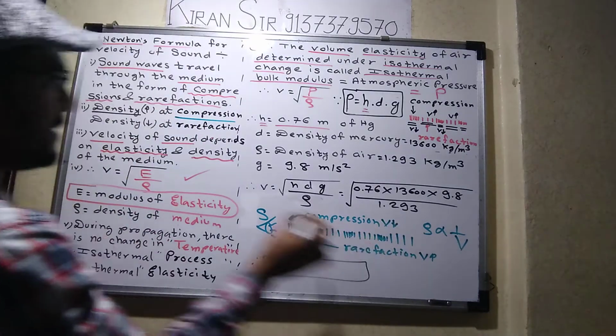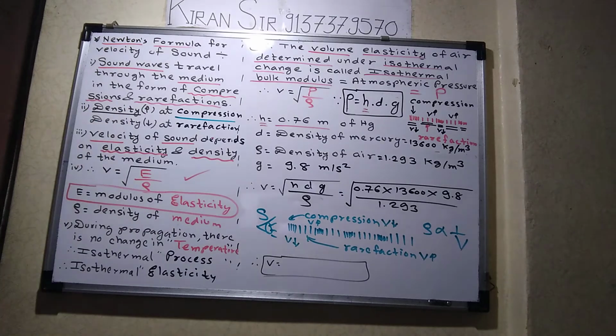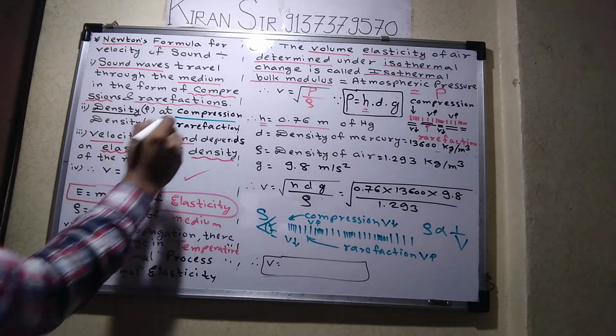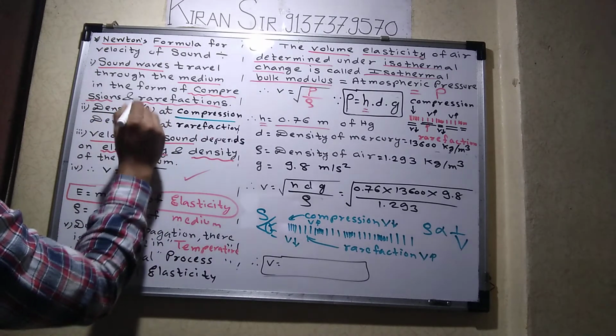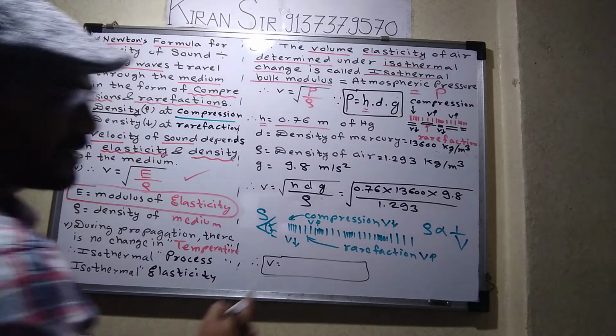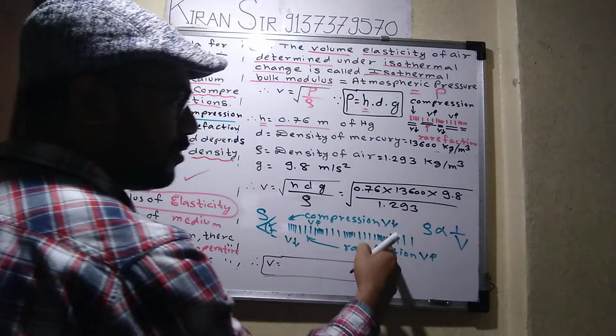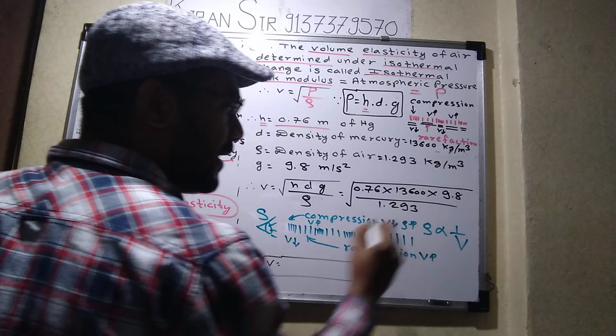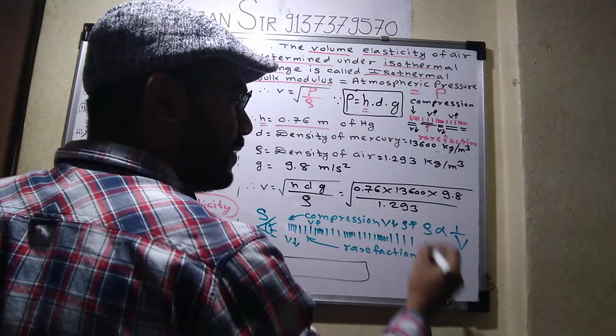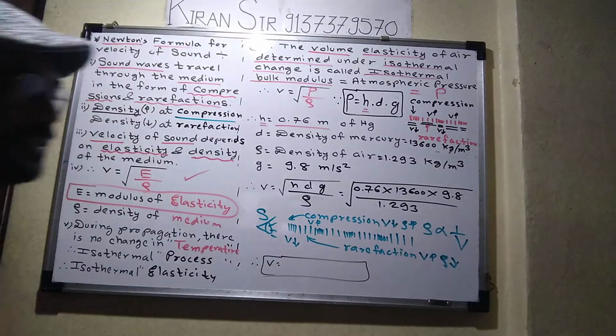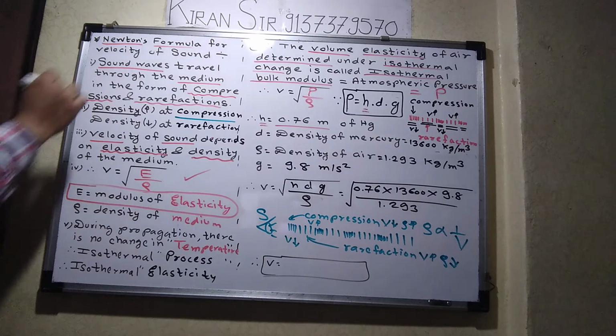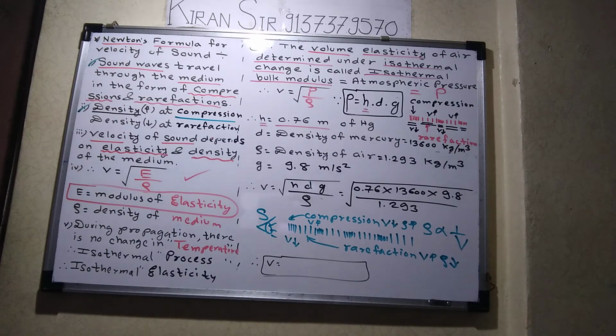So at compression, since volume decreases, density increases. That is your second point. At compression, volume decreases, therefore density increases. At rarefaction, volume increases, density decreases. That is your second point. Everyone understood the first point and second point? Hope so, okay?